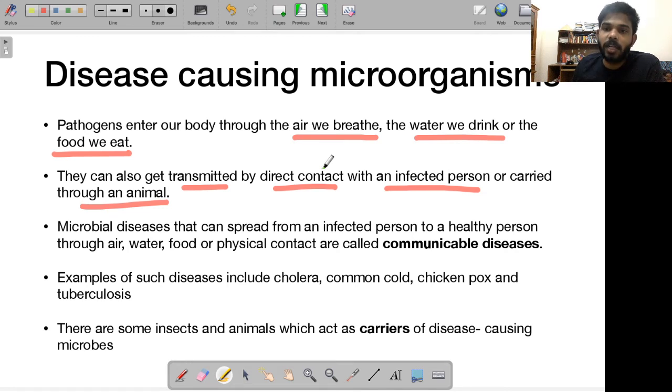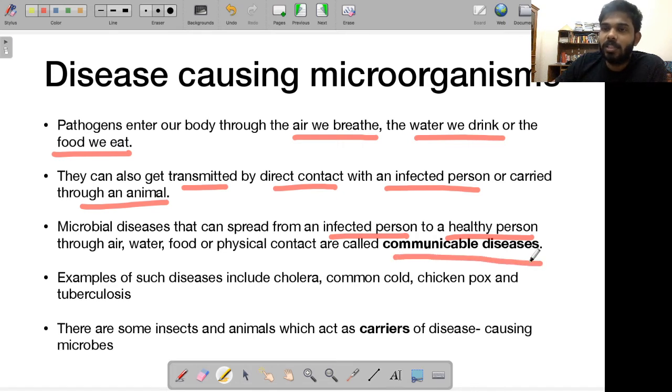And tuberculosis, that is also a communicable disease that you can get infected by being in contact with such a person, or it can also be spread through animals, as I just explained to you. So microbial diseases can spread from an infected person to a healthy person. For example, I'm not suffering from anything right now, so if I'm engaging with a certain person who's infected with a particular disease, and thanks to this interaction I get the disease, such a disease is called a communicable